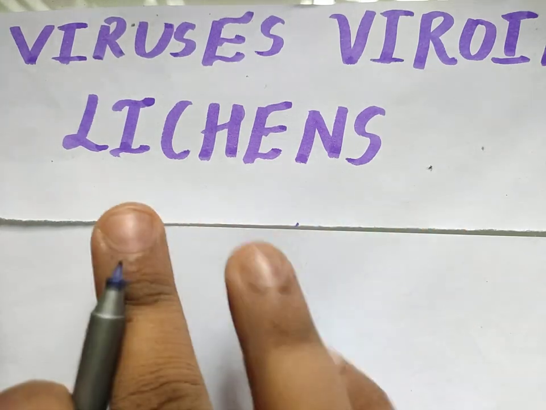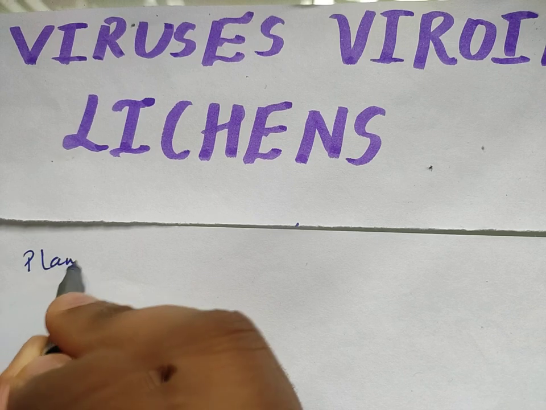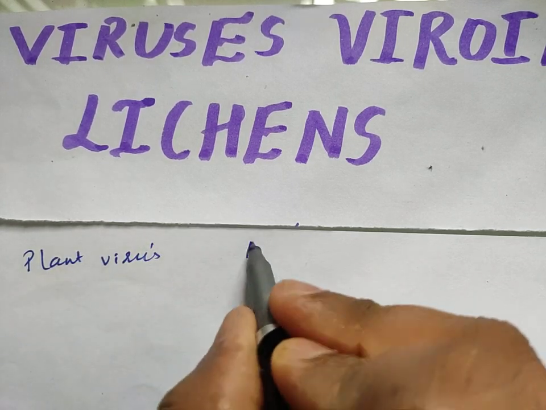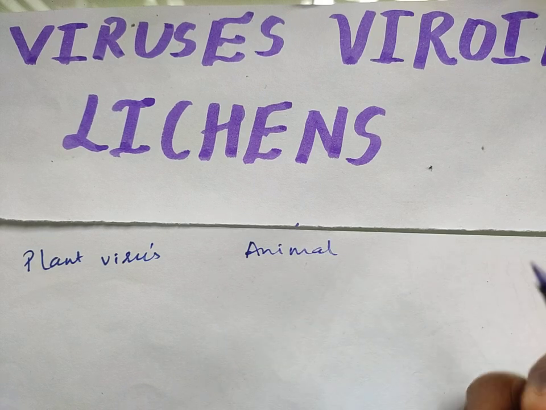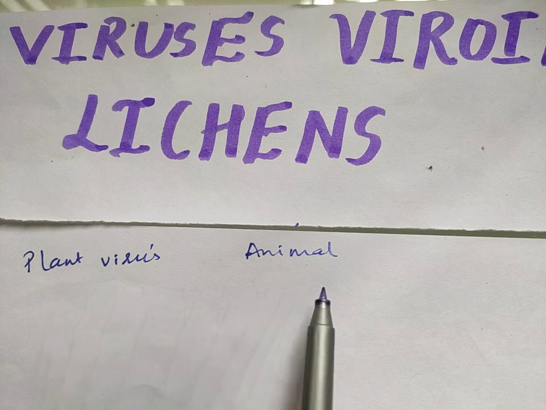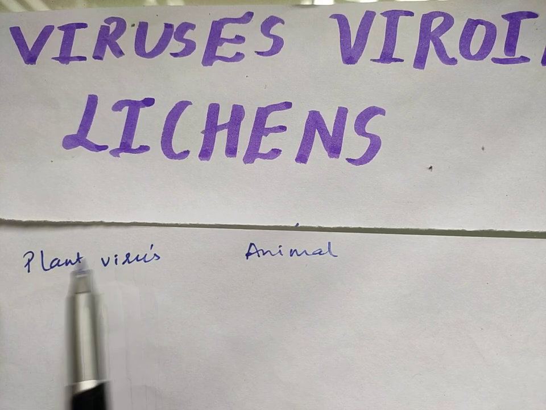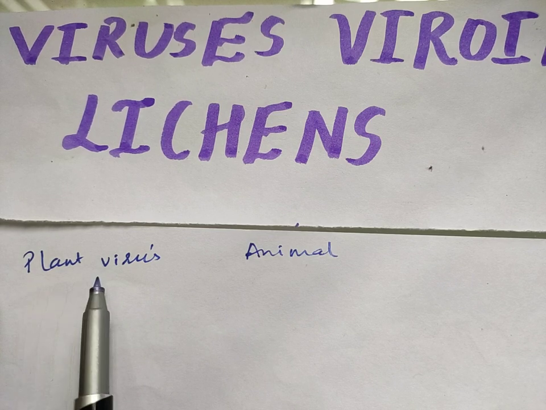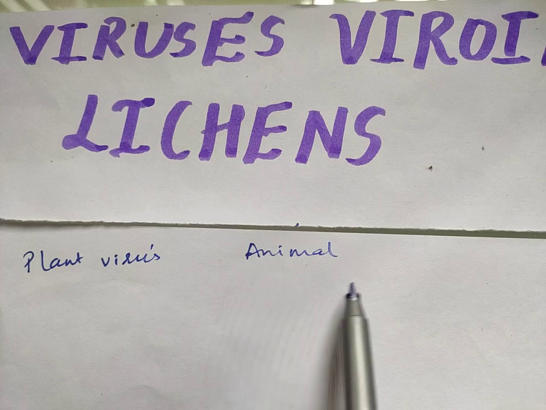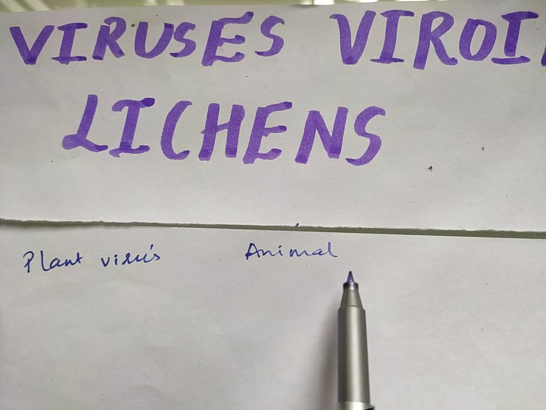Now basically we are going to study that there are two types of viruses, that is plant virus and animal virus. So this is the basic classification of viruses that I am saying. One is plant virus, the other one is animal virus. The viruses which infect plants are called plant viruses, and the viruses which infect animals, including humans, are called animal viruses. So this is one thing.